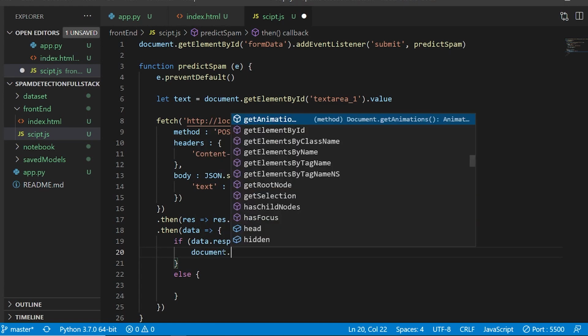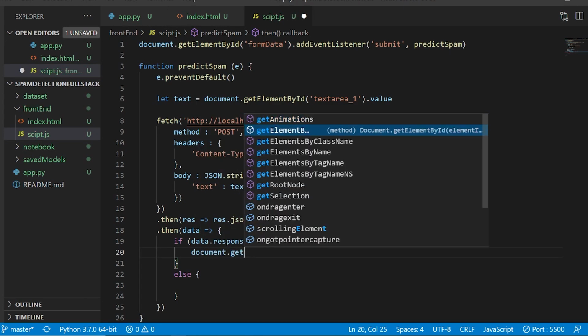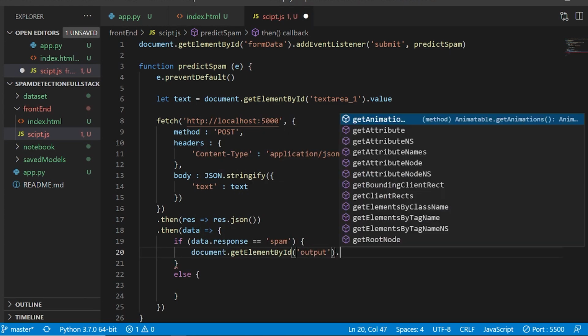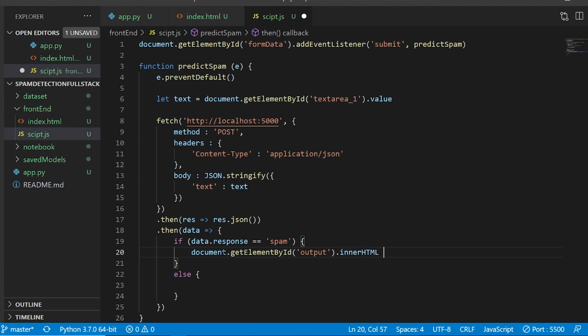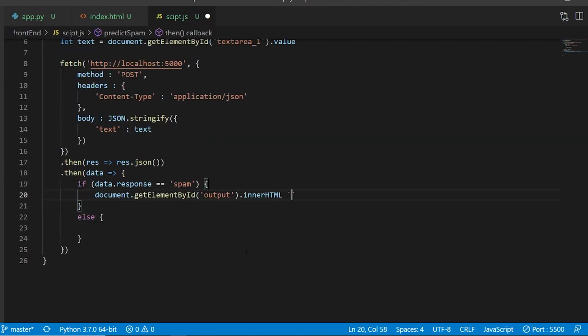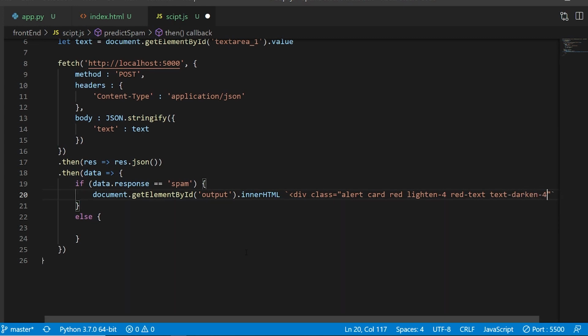I'll say document.getElementById for the output with respect to innerHTML. Now I'll put two backticks over here, and here I'm going to say div. Here we are going to work with Materialize CSS. I'll put an alert with respect to a card of the red color, so red with lighten-4, with the red text. Later on I'll say text darken-4. This is the first thing.